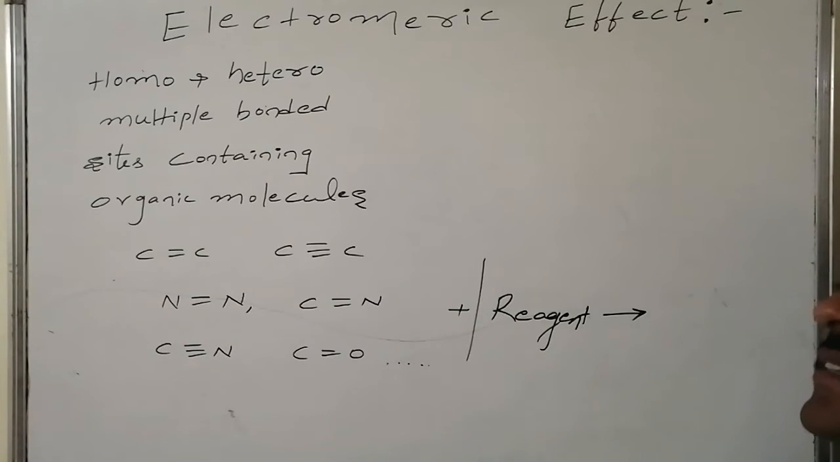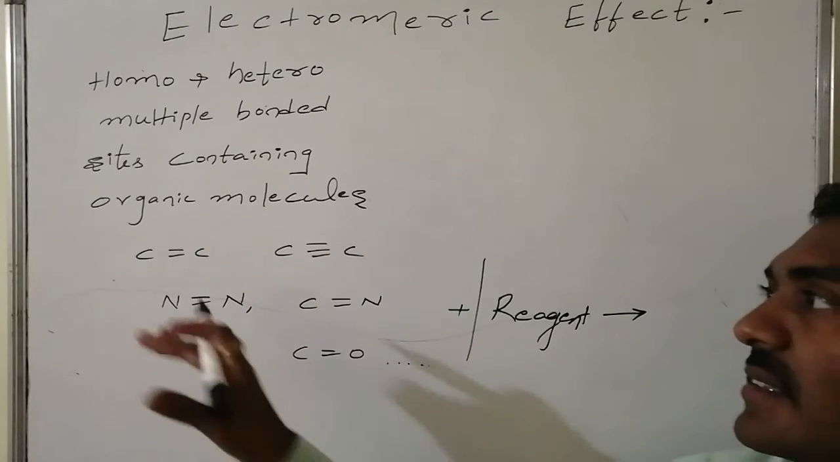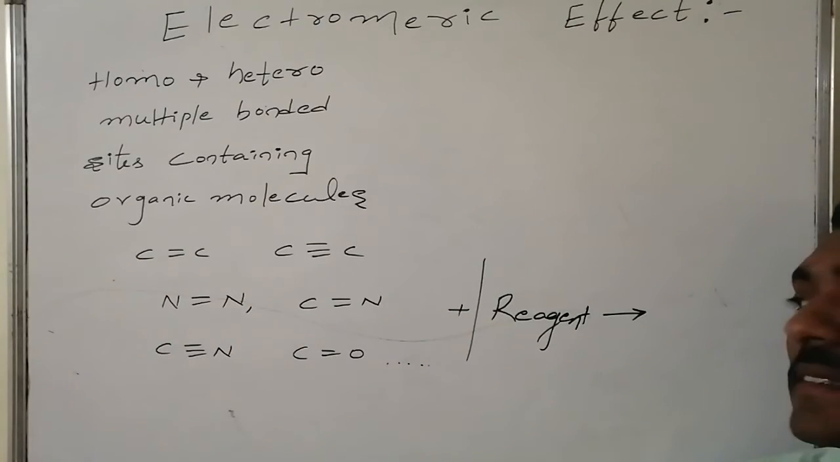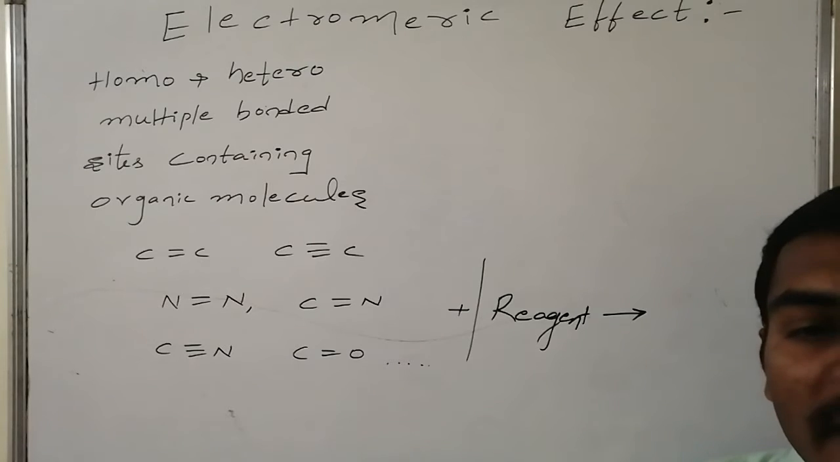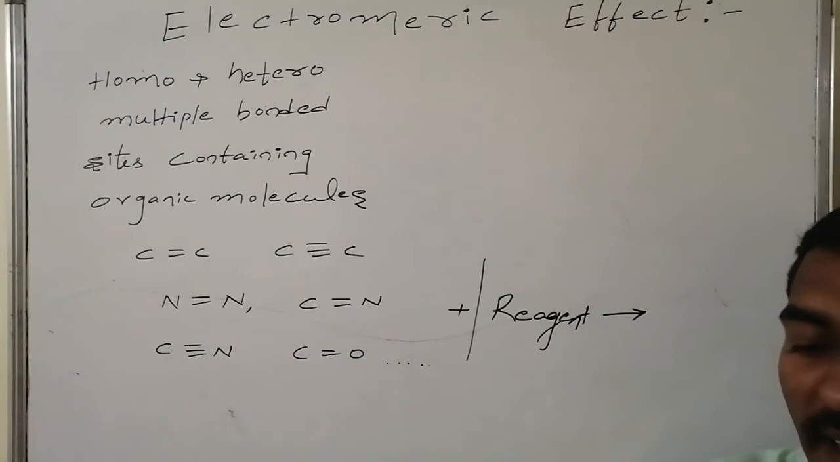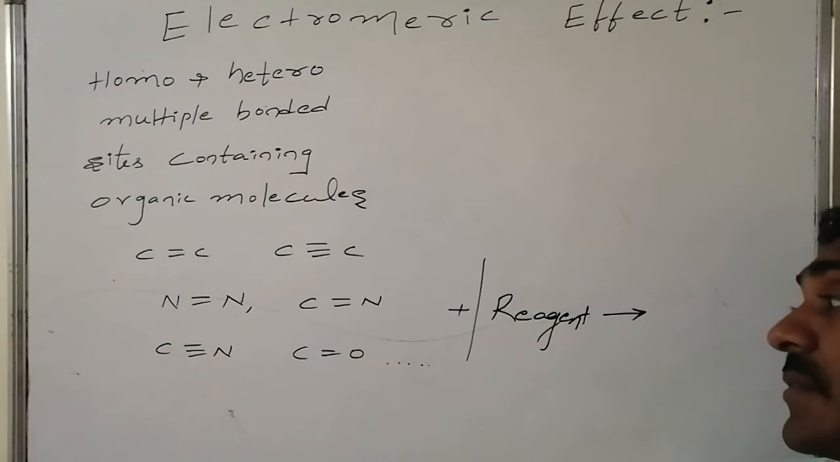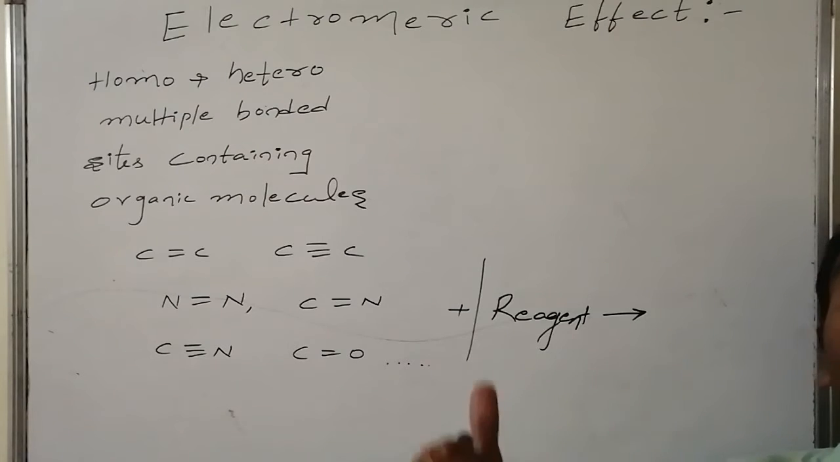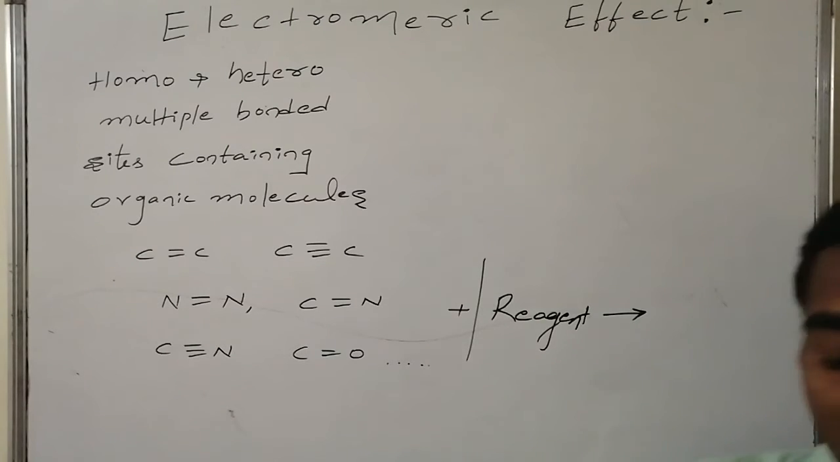If I remove the reagent, then what happens? It is converted to a neutral species in the case of homo multiple bond containing systems. Similarly, the partial dispersion of charge is present in the case of heteroatom containing systems. Thus, an effect which is present in the presence of a reagent over homo multiple bonds or hetero multiple bonds, in such a way that complete charge dispersion occurs and it facilitates the active part of the reagent to attack the starting material, and which is absent when the reagent is removed, is known as the electromeric effect.